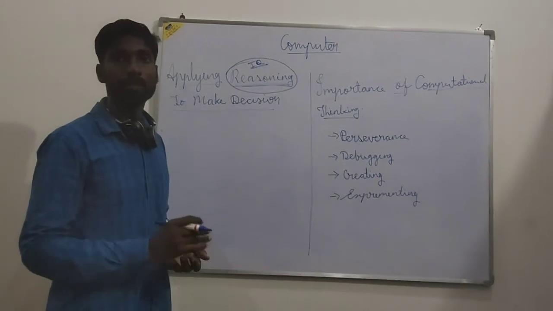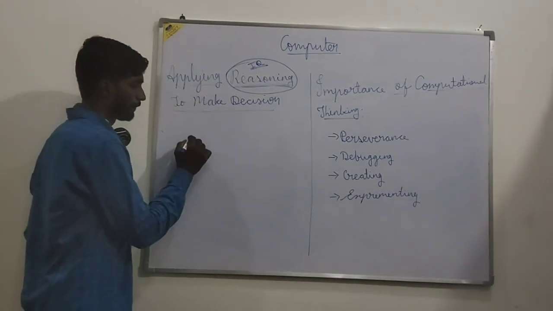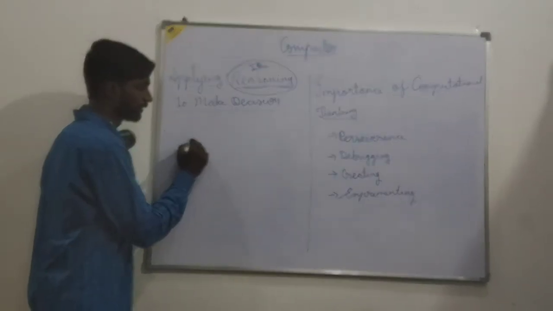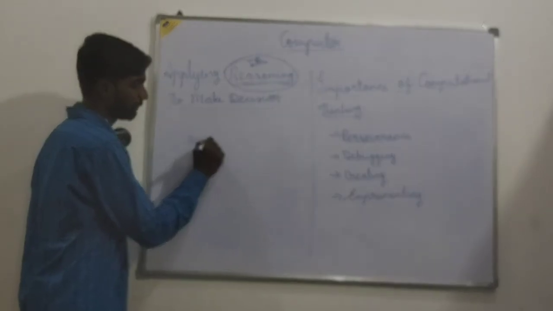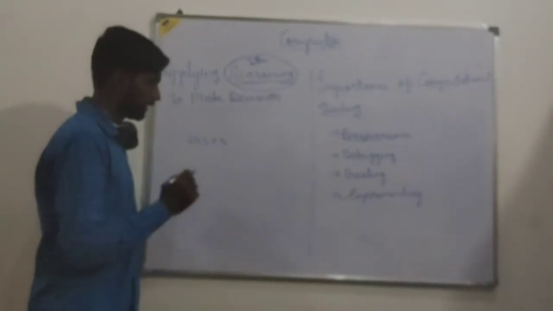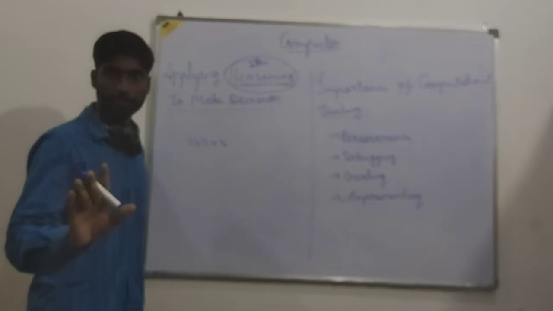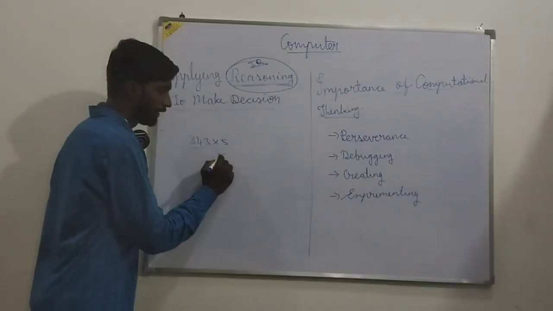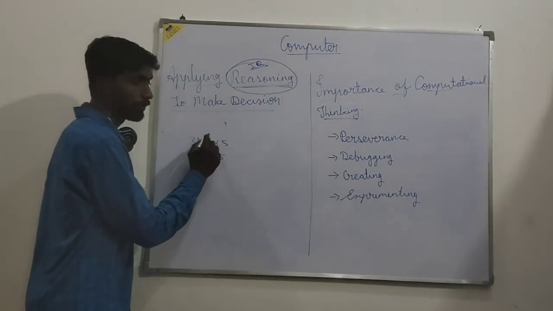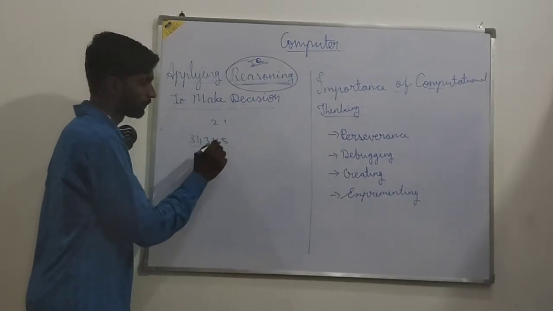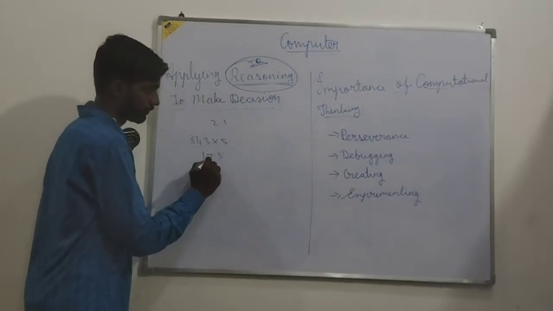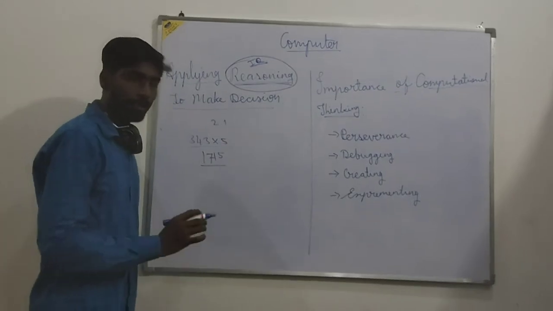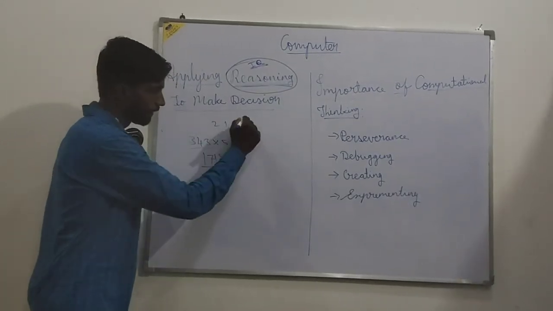Now I am giving one example. In your book they have given so many sums, but I am giving only one sum. 343 multiplied by 5. Correct? How will we do it? 3 fives are 15, remainder 1. 5 fours are 20, plus 1, 21, remainder 2. 15 plus 2. Correct? We will multiply like this.